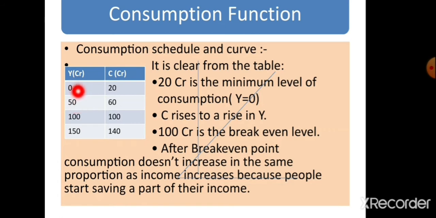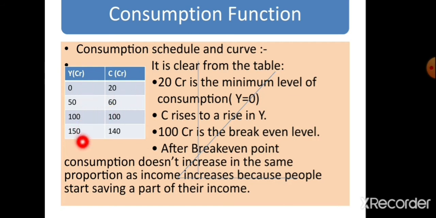So, income is 0, consumption is 20. How to learn this table? Income will start from 0 and you give a gap of 50, 50, 50. Consumption will start from 20 and you give a gap of 40, 40, 40. So, when income is 0, consumption is not 0, it is 20 crores. So, 20 crores will be the autonomous consumption or minimum level of consumption.